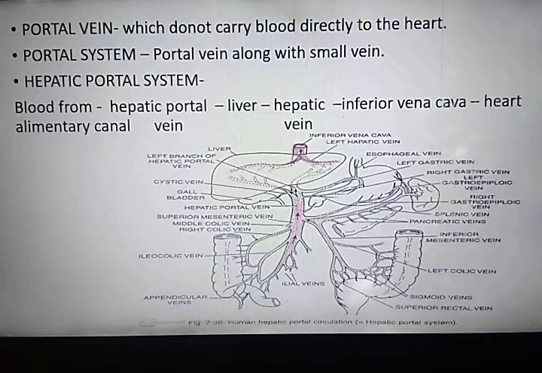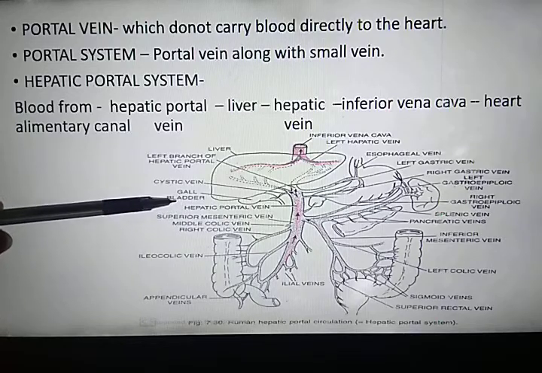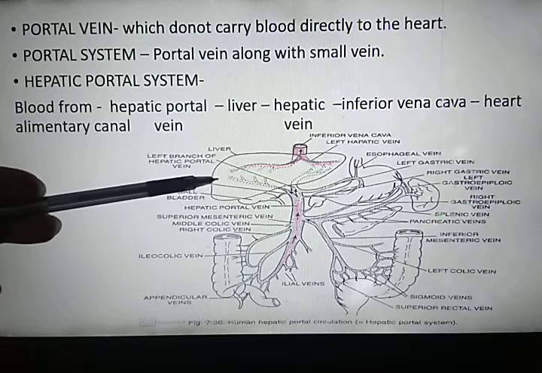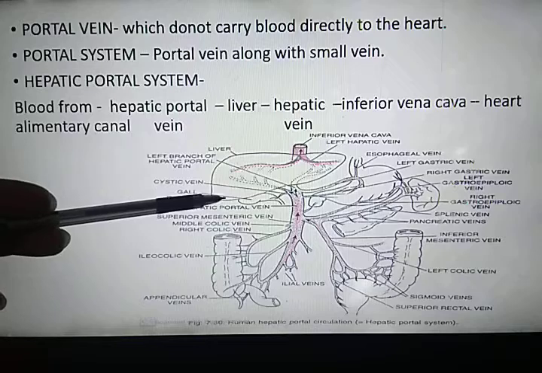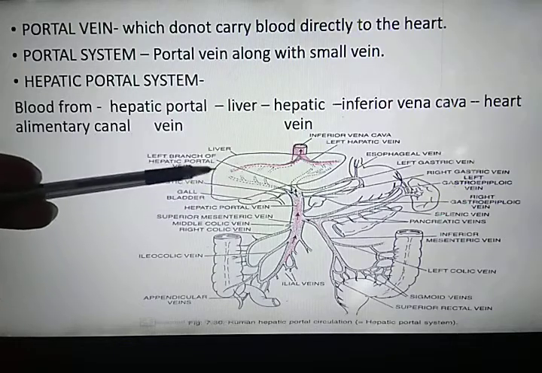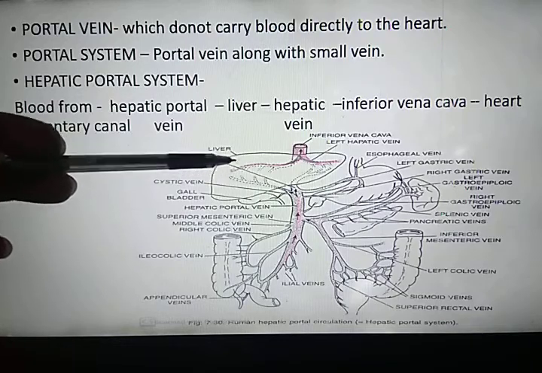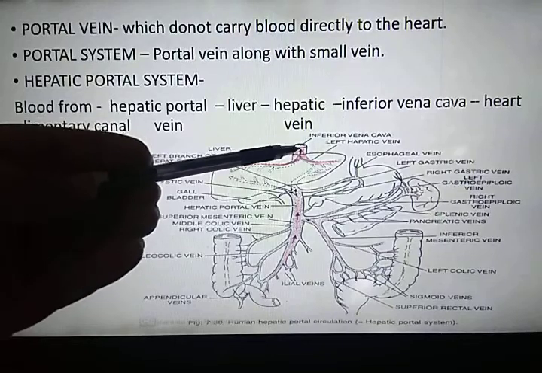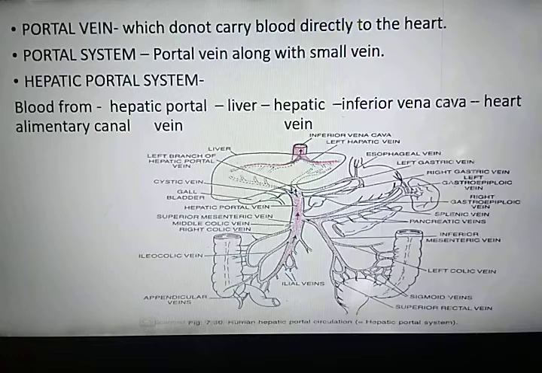So hepatic portal circulation mainly consists of hepatic portal vein, which receives the deoxygenated blood from all the parts of the alimentary canal. Hepatic portal vein enters into the liver and releases excess of glucose and other harmful substances. Now the deoxygenated blood leaves the liver through hepatic vein. Hepatic vein opens into the inferior vena cava, and inferior vena cava opens into the heart.